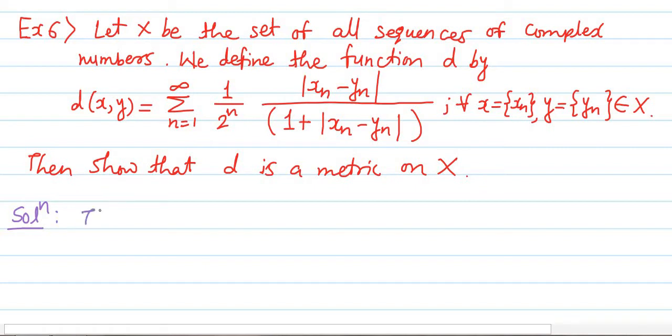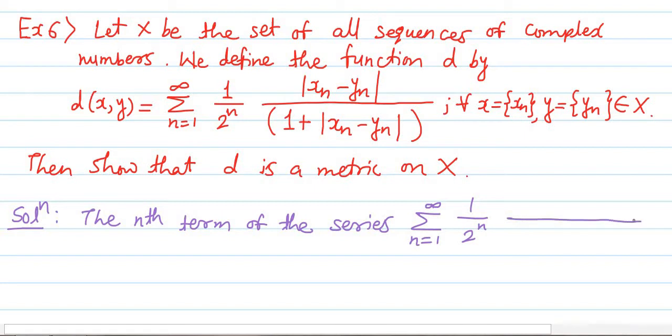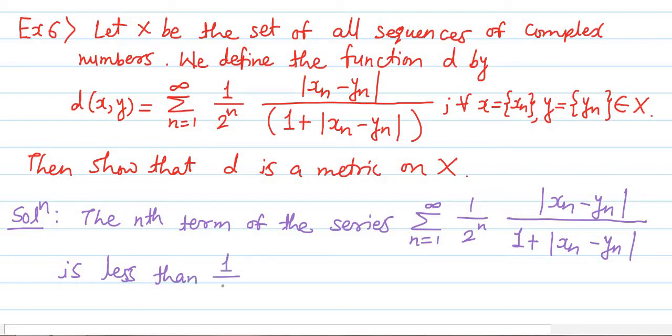Because we observe that the nth term of this series, summation over n equal to 1 to infinity 1 upon 2 raised to n into mod of xn minus yn upon 1 plus mod of xn minus yn, is less than 1 upon 2 raised to n.